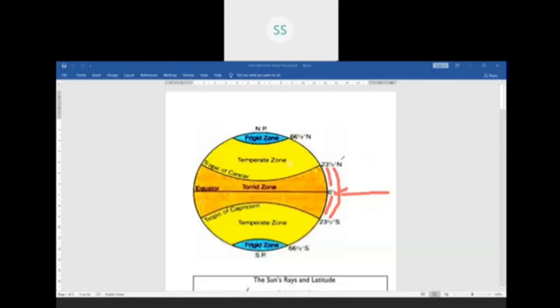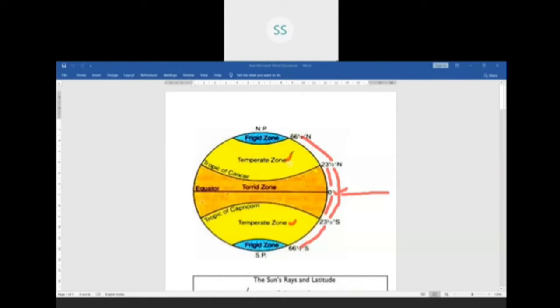From 23.5 degrees north to 66.5 degrees north, in the same way from 23.5 degrees south to 66.5 degrees south, it is called temperate zone. You can see here it is written on both the sides in north and south.